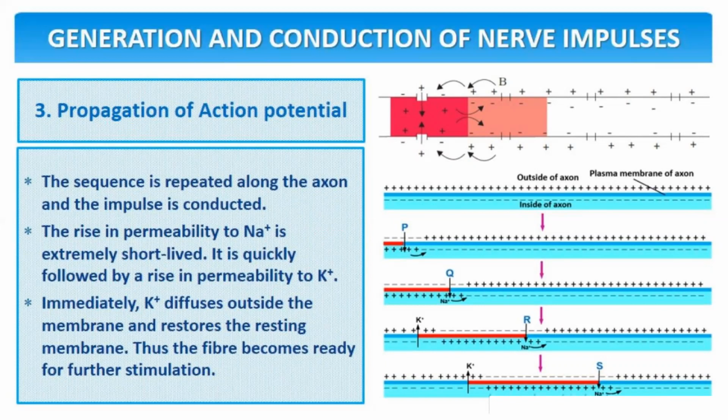The rise in permeability of sodium is extremely short-lived. It is quickly followed by a rise in the permeability of potassium. Immediately, potassium diffuses outside the membrane and restores the resting membrane potential. Thus, the fiber becomes ready for further stimulation. This is how the action potential travels and the conduction and generation of nerve impulses takes place.